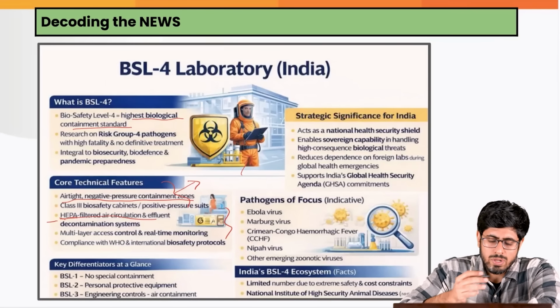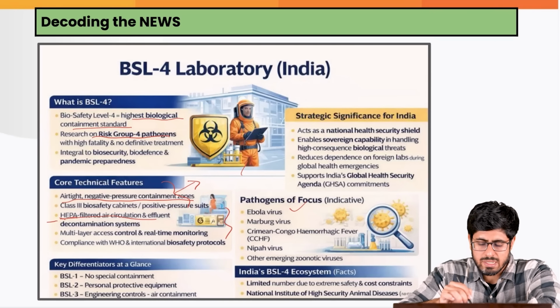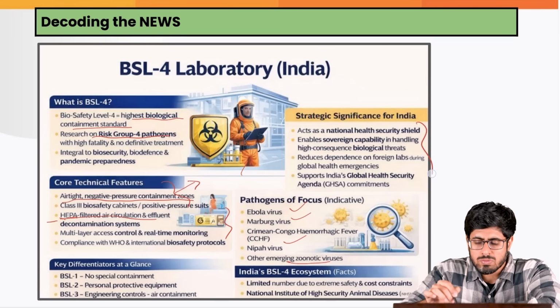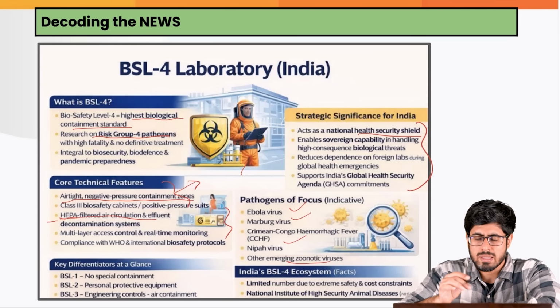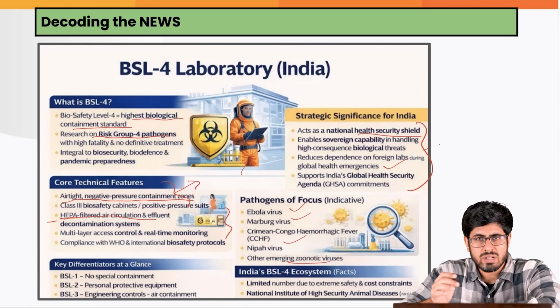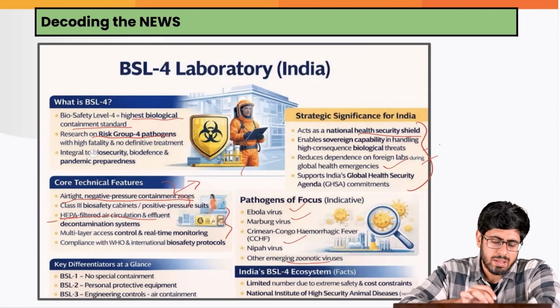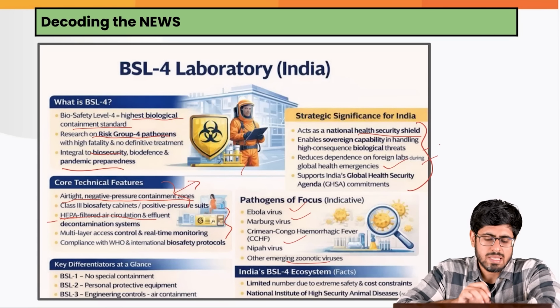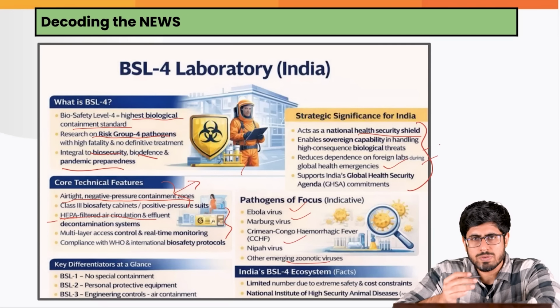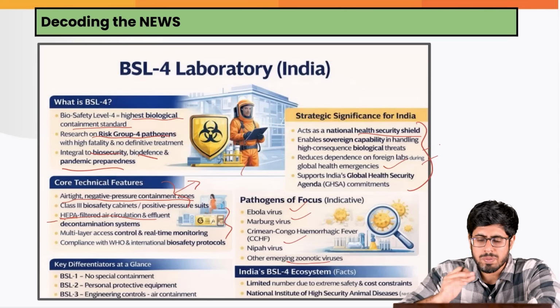How would it help us? It would be allowing the research on the group 4 pathogens of such quality like Ebola, Marburg virus, Nipah virus, or other zoonotic viruses, and it would contribute to the health security shield of India. That would allow for indigenous research on this. Earlier we used to be import dependent on foreign labs for research on such things. Now we can have that research right here in our own country, and this would allow for greater biosecurity, greater pandemic preparedness, greater biodefense of India, because we are also witnessing the issue of bioweapons being utilized against various nations, and we have to be prepared for that.